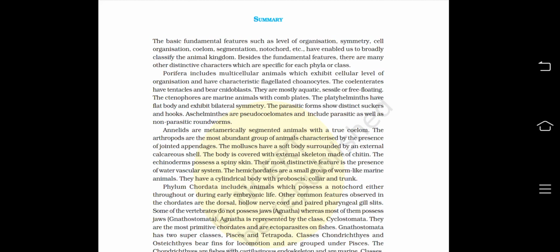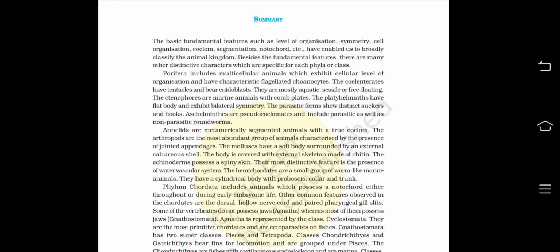Porifera includes multicellular animals which exhibit cellular level of organization and have characteristic flagellated choanocytes. The coelenterates have tentacles and bear cnidoblasts. They are mostly aquatic, sessile or free floating. The ctenophores are marine animals with comb plates.